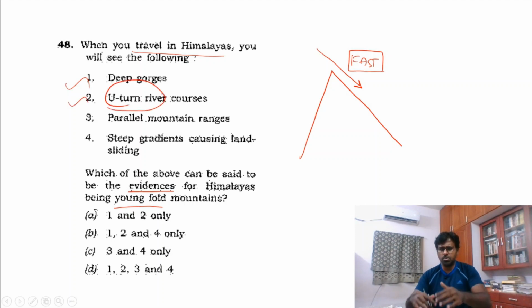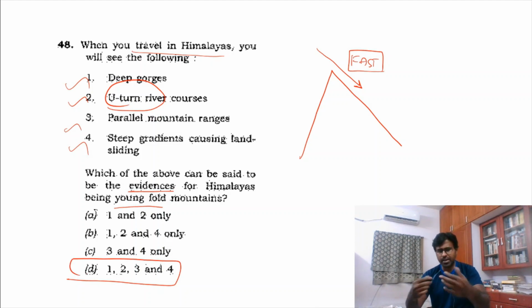That is because of this uplifting. Mountains are not just young fold mountains; they are not formed right now, so they will be in the process. And a parallel mountain, all these are true. Same way again, all these are true. But again, I am not going to use the steep gradient as an easy question as well.